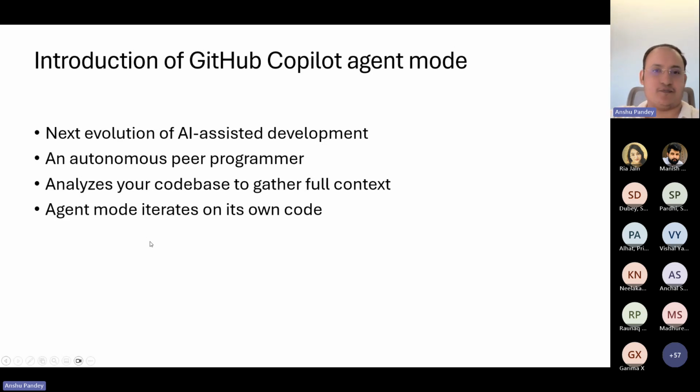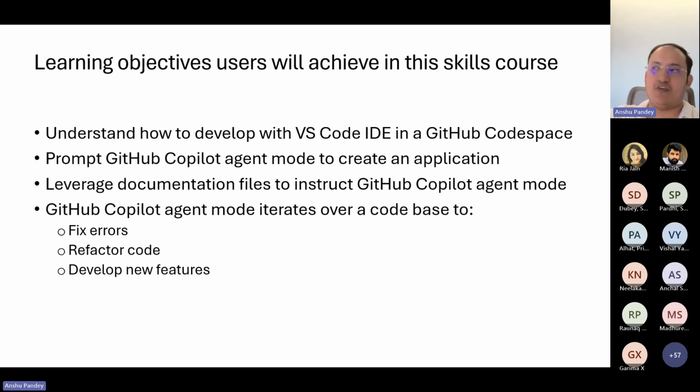So what are we going to do in this session? Although GitHub Copilot agent mode is quite exciting, we're going to see how to use GitHub Copilot agent mode with the help of the VS Code IDE within GitHub Codespaces.